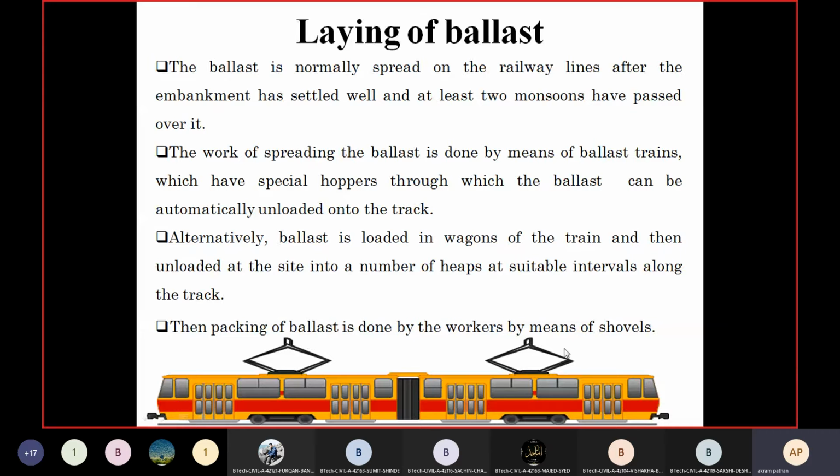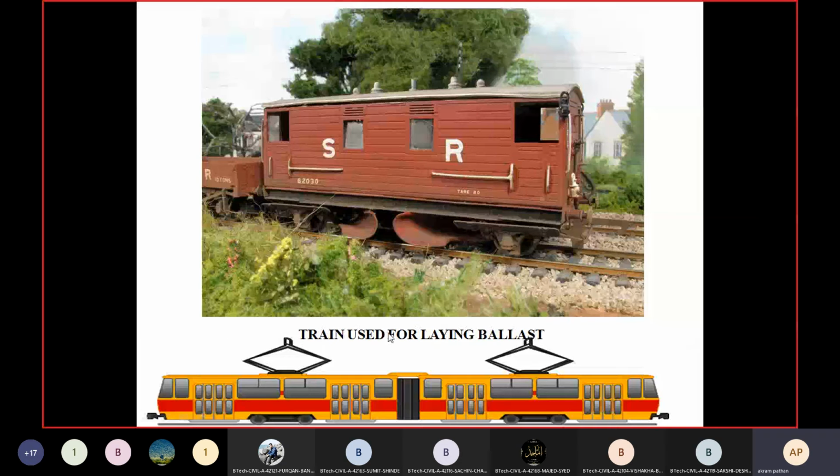Then packing of ballast is done by the workers by means of shovels. Okay. So this is the train used for laying of the ballast. It has this particular wagon in which ballast is filled, and it has a hopper. If you open the hopper, then all the ballast will be spread uniformly over the entire railway track. So such spreading of the ballast will be done with the help of the ballast train.